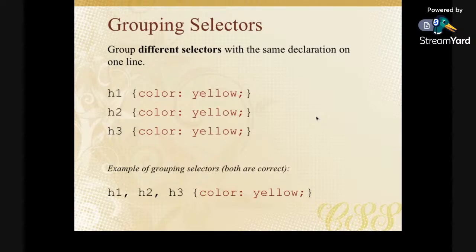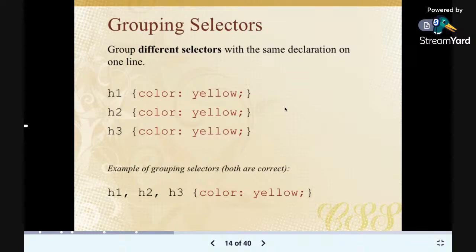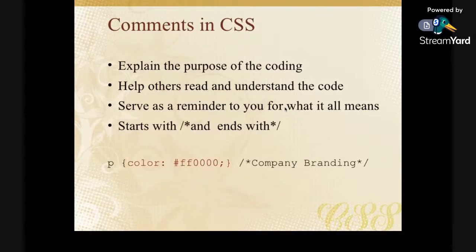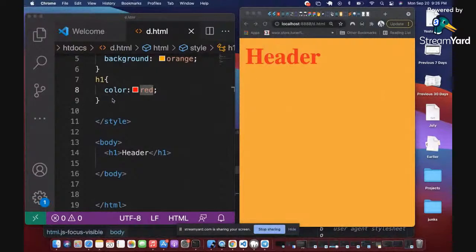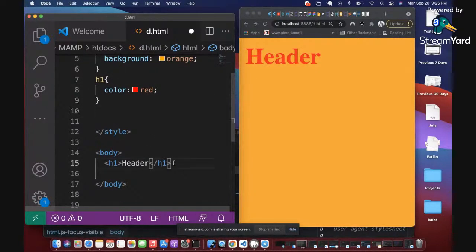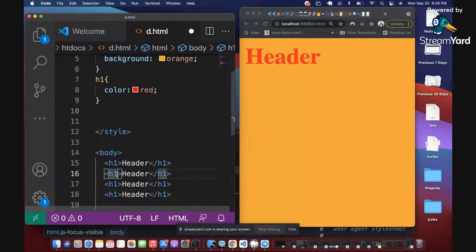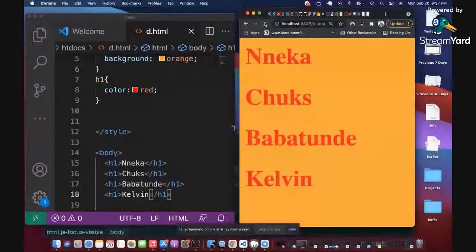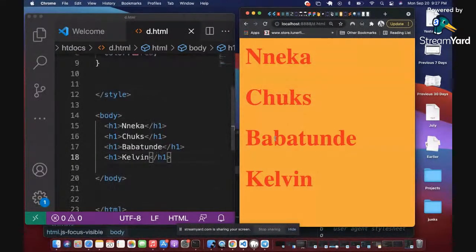There are times when, for example, let me introduce something called classes, right? Say for example, we have several H1s on the screen. This is an H1, I call this Chooks, right? This is Nneka, and then this is Babatunde, and this is Kelvin. So you have all these H1s on the screen: Nneka, Chooks, Babatunde, and Kelvin.